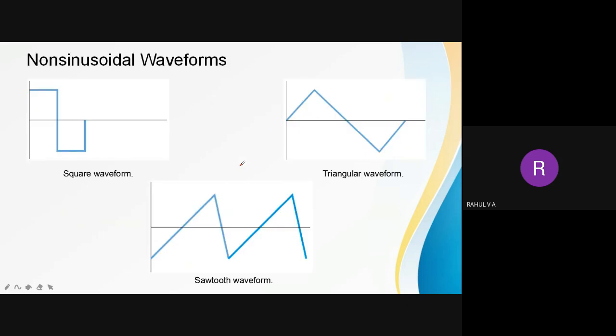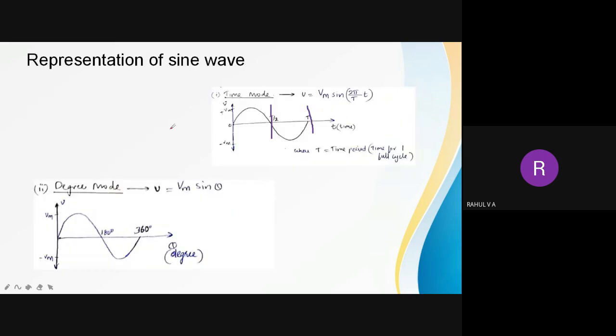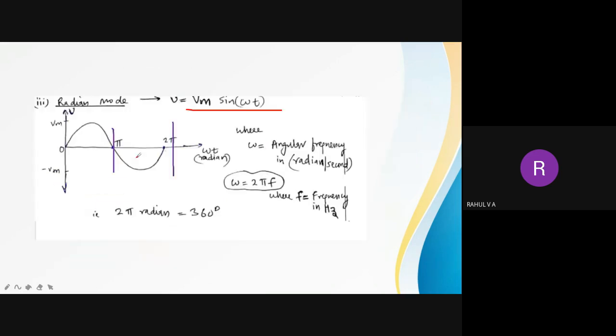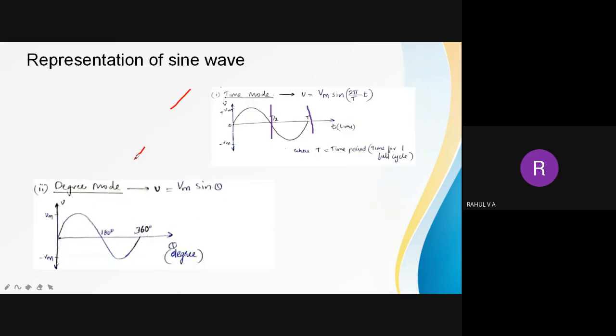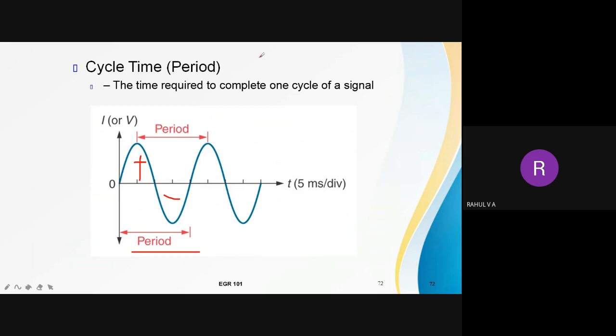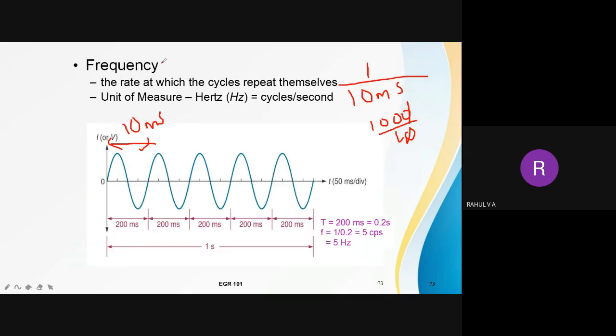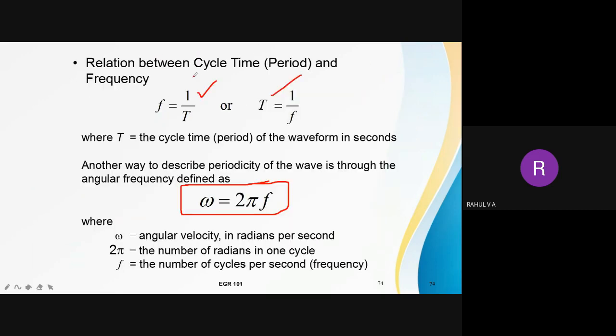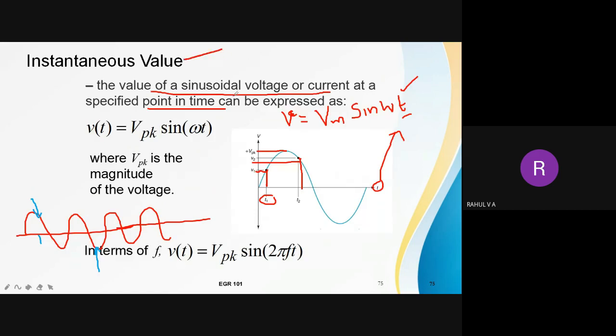And then we have seen non-sinusoidal waveforms, AC waveform. Then how to represent an AC waveform. This is one question. Time mode, degree mode, and radian mode. Then what is cycle, time or period? What is frequency? What is instantaneous value?